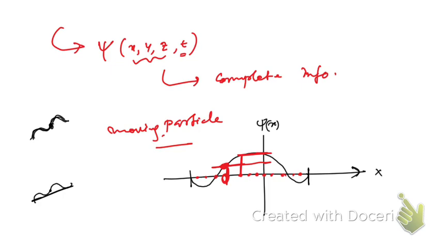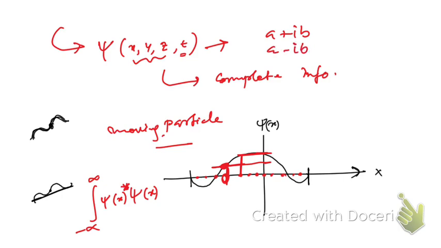So if you see the wave, the probability is given by the integration from minus infinity to plus infinity of psi of x and the conjugate of psi of x. So it is a complex function. I hope you know what the complex conjugate is: if a plus ib is a complex number, then its conjugate is a minus ib.